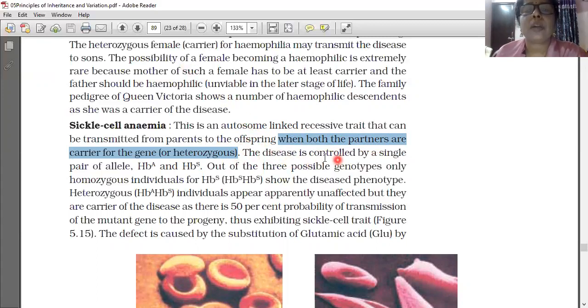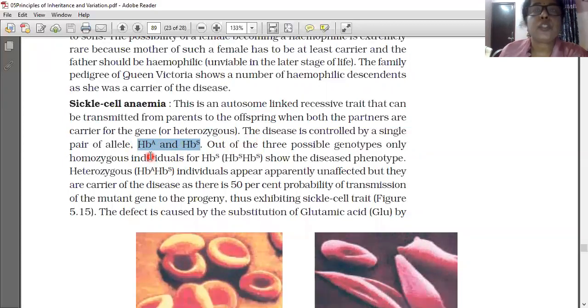The disease is controlled by a single pair of allele, that is HBA and HBS. See HBA and HBS. In that, HBA is the normal gene and HBS is the sickle cell anemia gene. The S in HBS stands for the sickle cell anemia affected, disordered gene. The HBS is the disordered gene.